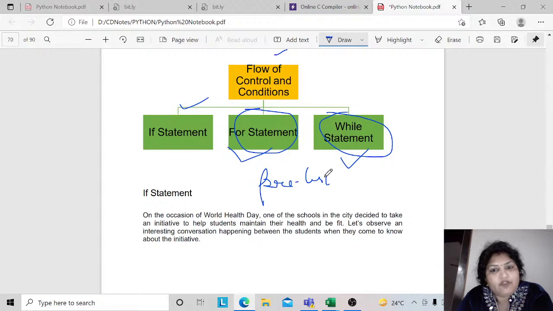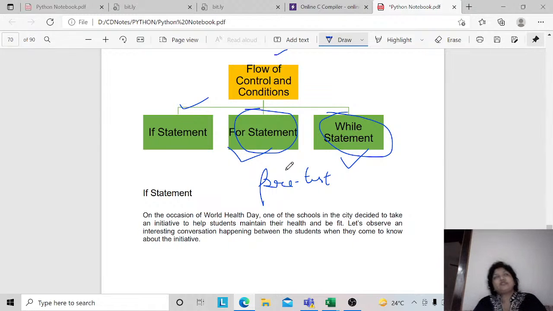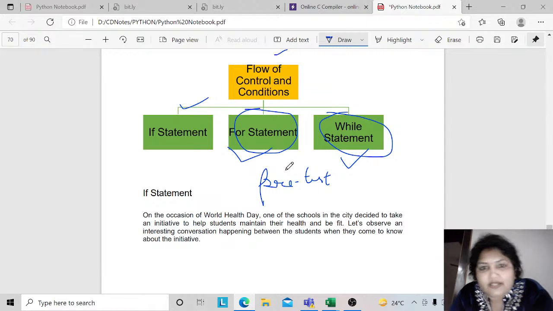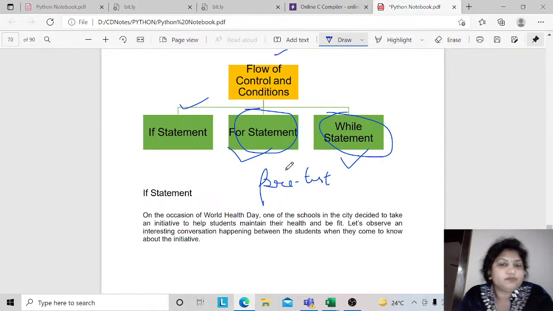We usually have do while statements also, which is a post-tested loop, but in Python we usually use for loops or while loops. I will be giving you one more session on how to use for loop or while loop in our program, right?